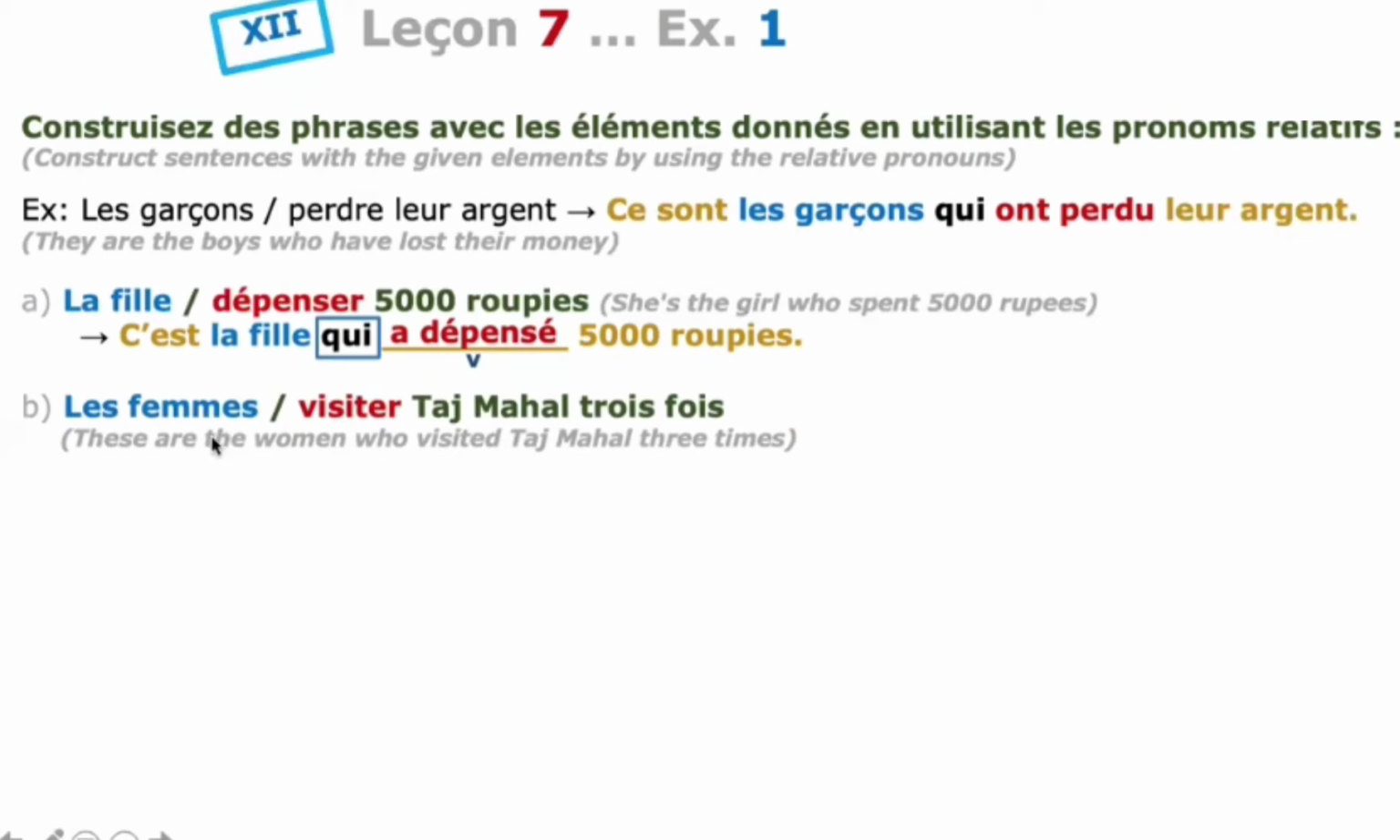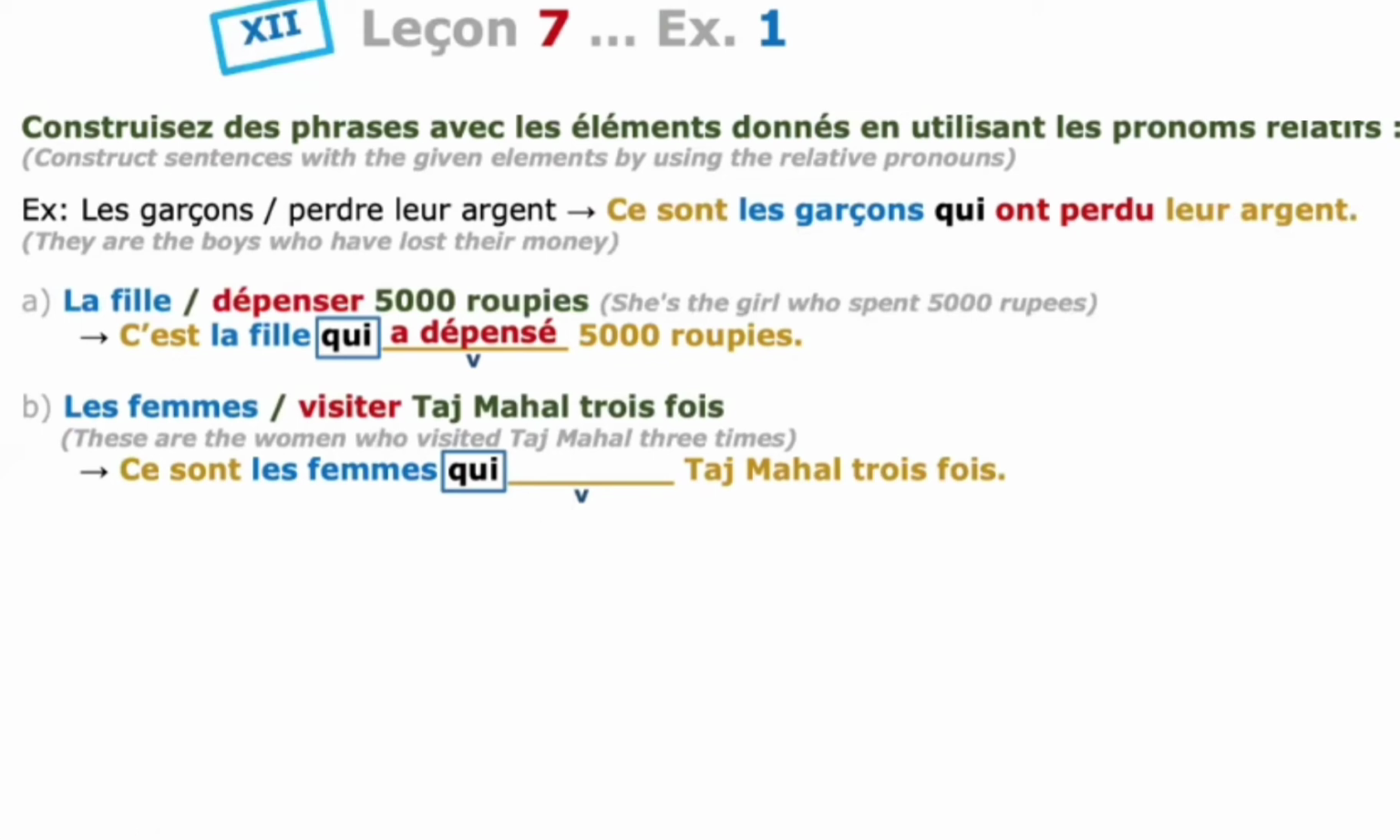So here, les femmes is in the plural form, so we have to use ce sont. Ce sont, the expression ce sont, les femmes. Okay, then we have to use the relative pronoun qui. After the relative pronoun, we have to put the verb visiter. Visiter is in passé composé. We have to use avoir as the auxiliary verb because visiter is not a movement verb, and the subject is in plural form.